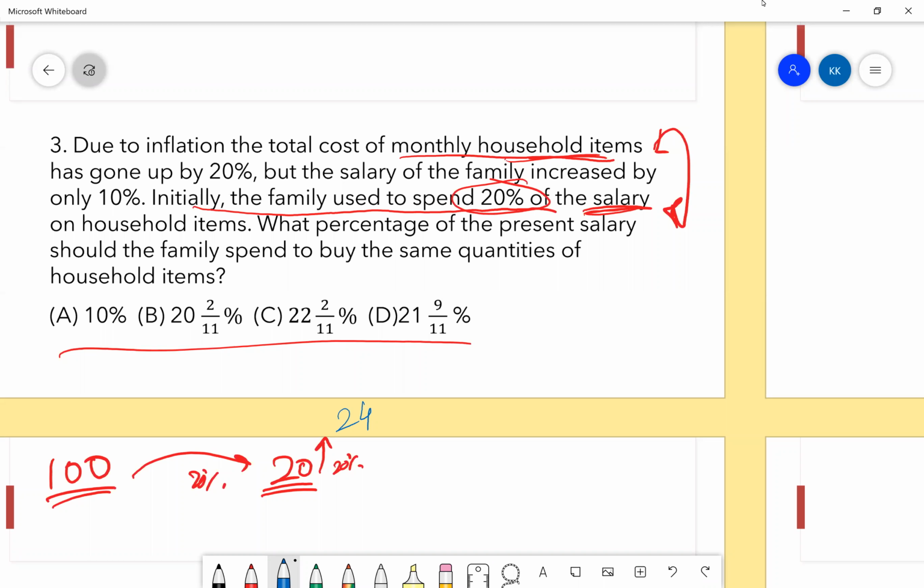Yes. And the salary has increased by 10%. Now what will be the new salary? 110. Now, what percentage of the present salary should the family spend on the same quantities? Basically, what is 24 out of 110? Okay. Now, did you get it?